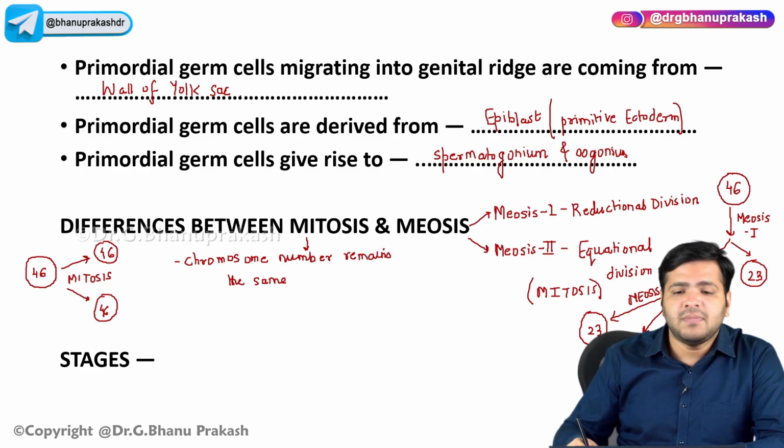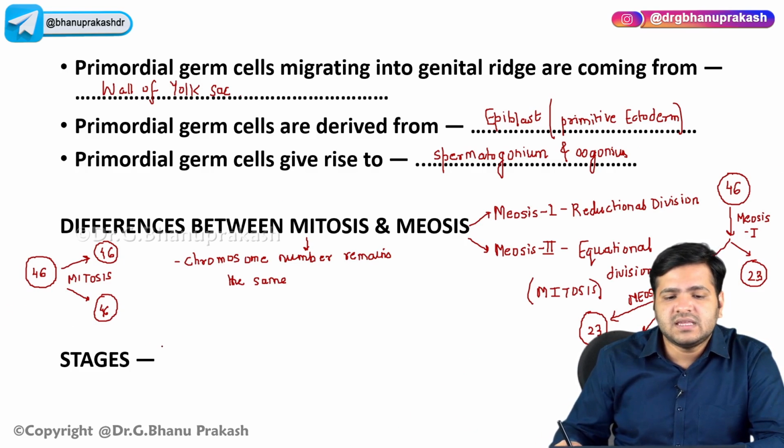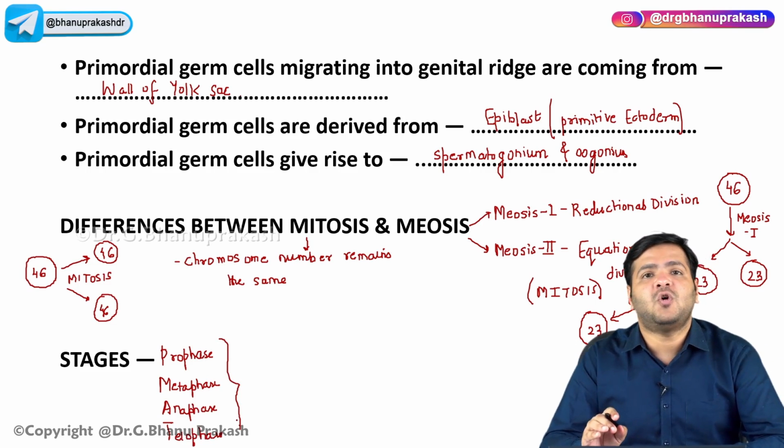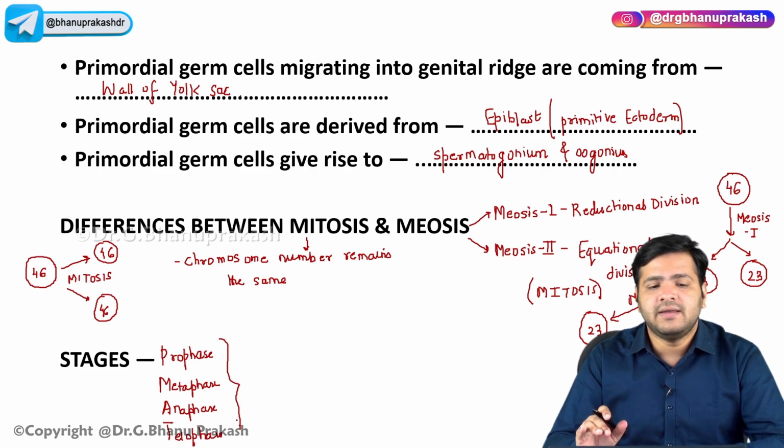Apart from that, remember the stages, it is prophase, metaphase, anaphase and telophase. We have PMAT, like prophase, metaphase, anaphase and telophase. So these are the 4 stages that I hope you already know from your +2 knowledge, right?